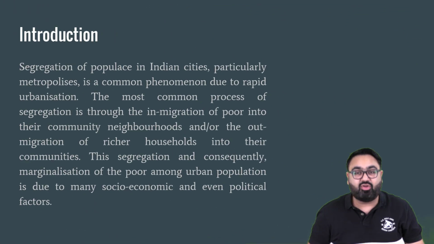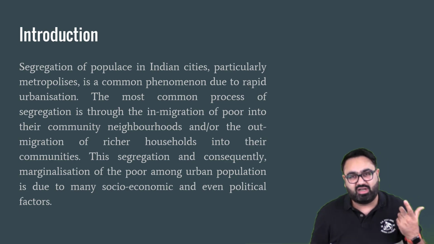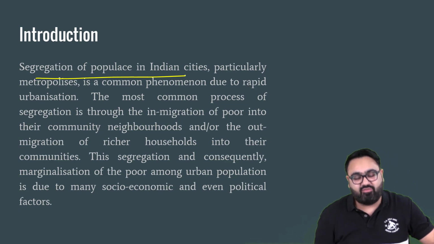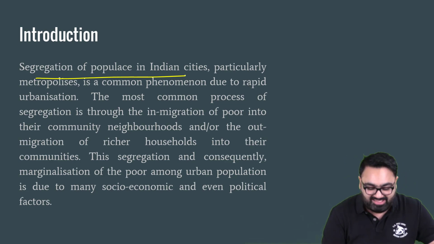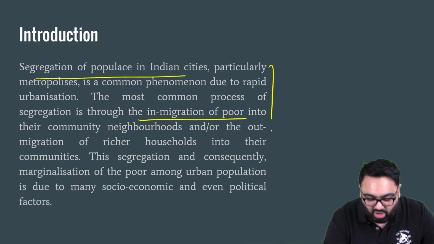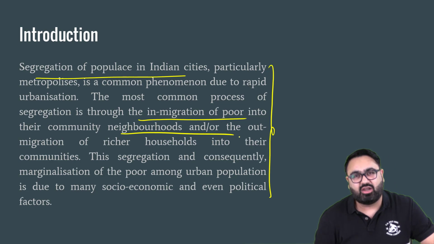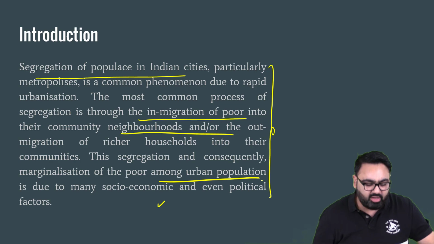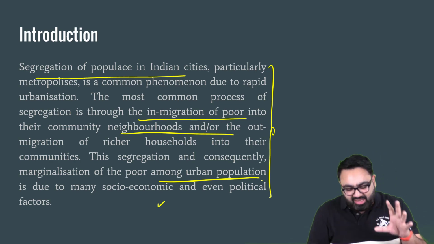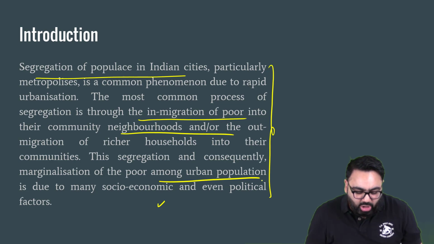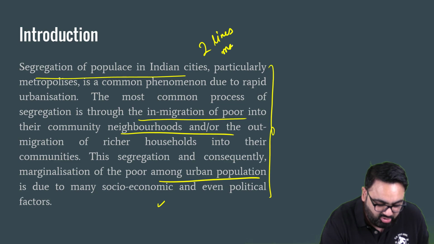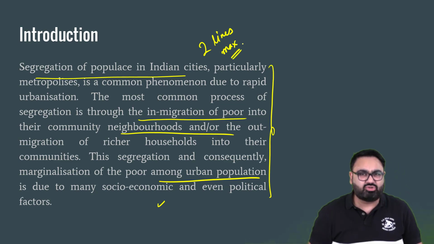If you have a data point, if you have some facts, great. If you don't, you have to make do with the definition. So here we have written a definition of segregation, and also a couple of points about how segregation is a result of migration of the poor, how they move into the cities, how they are not able to afford to live in certain communities, and it leads to the urban poor facing a lot of issues. Something like this can be an introduction. It's slightly long here. Ideally, it should be 2 lines maximum. So I would advise you to write a shorter intro. 2 lines maximum should be good enough.